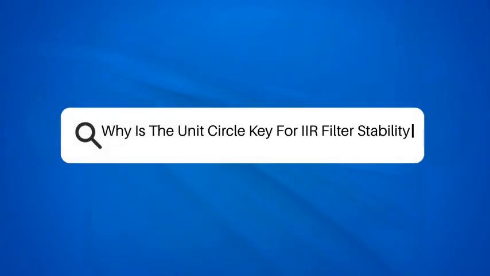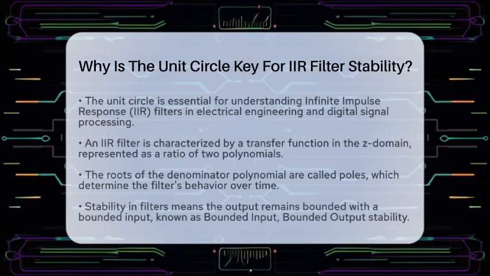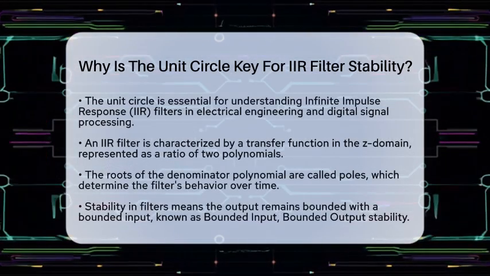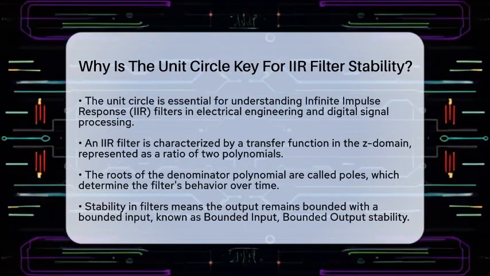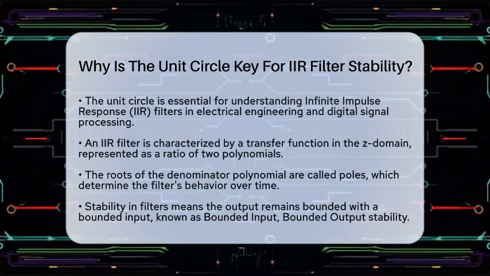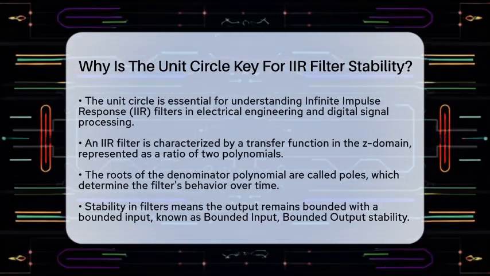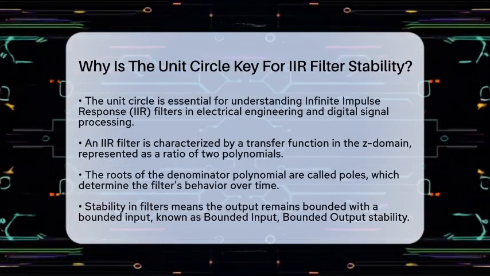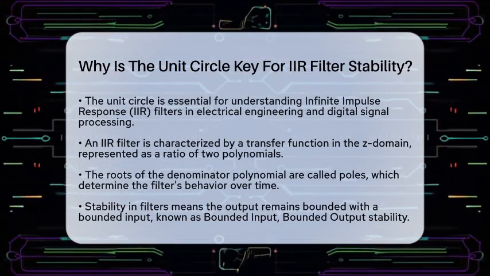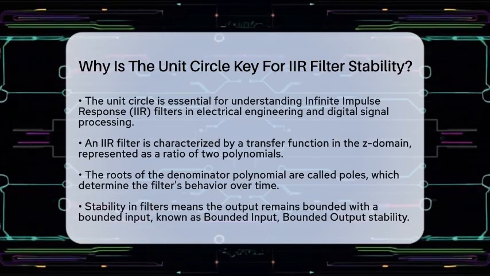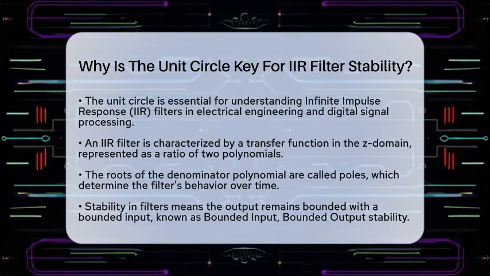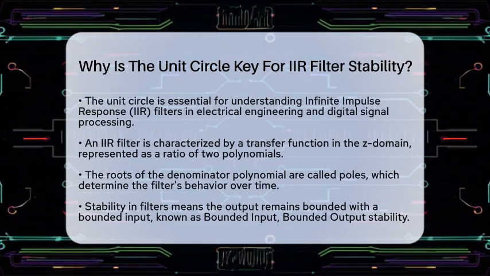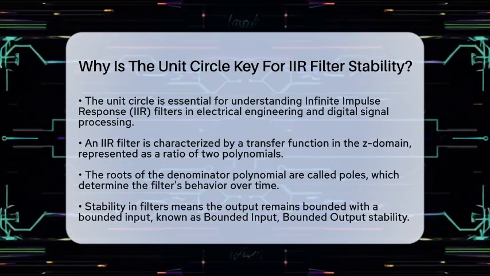Why is the unit circle key for IIR filter stability? Have you ever wondered why the unit circle is so important in the world of infinite impulse response filters? Let's break it down in a way that makes sense. The unit circle is a fundamental concept in electrical engineering, especially when we talk about digital signal processing. It helps us determine whether an IIR filter is stable or not.